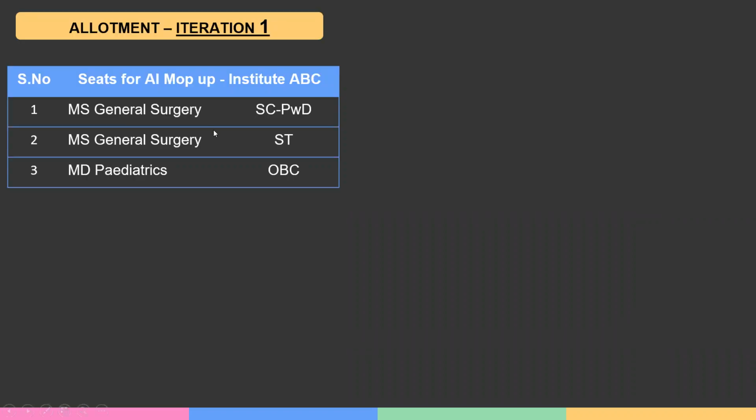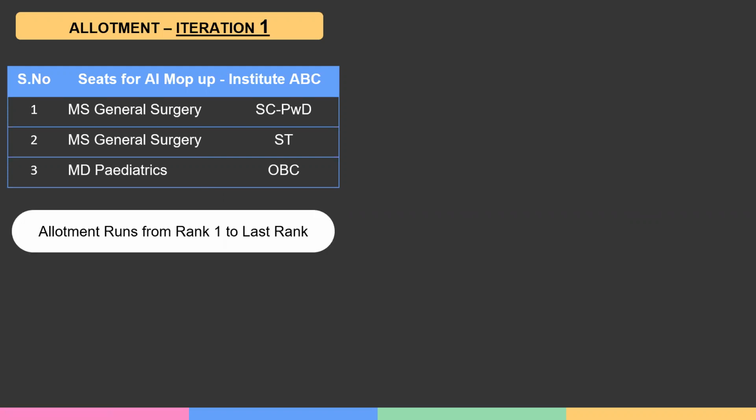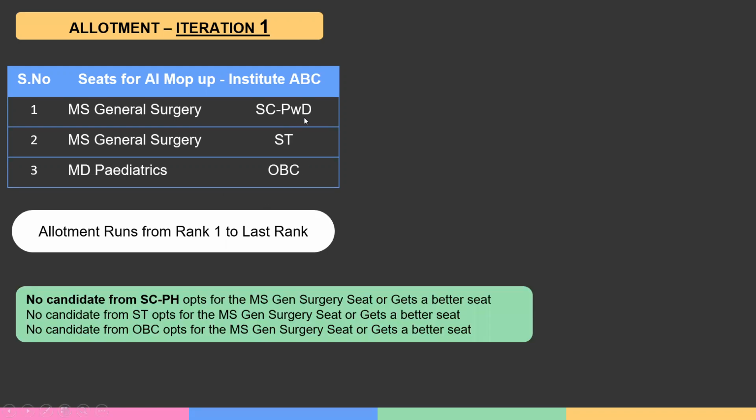Now Institute ABC has these three sets of seats. We'll assume that there are a lot of candidates from rank 1 to rank N, let's say 1,20,000 rank. Allotment runs from first rank to last rank. Now all these three seats were part of the allotment. Everybody had filled in the choices. Let us say no candidate from SCPWD opted for the MS General Surgery seat, or every candidate got a better seat than whatever seat they had filled. Even if they had filled in this, they got a better seat. So this seat remains unallotted at the end of the first cycle, first iteration of rank 1 to the last rank.